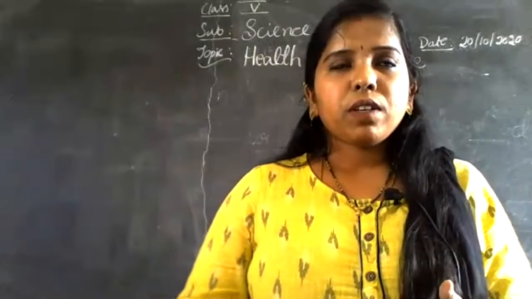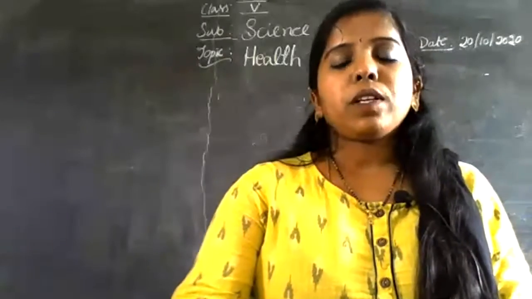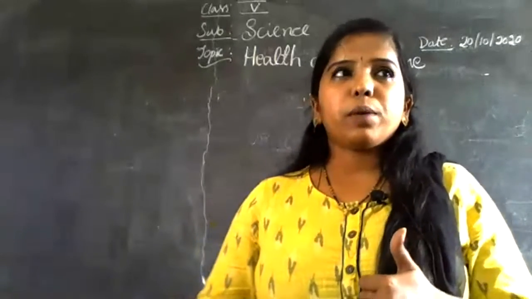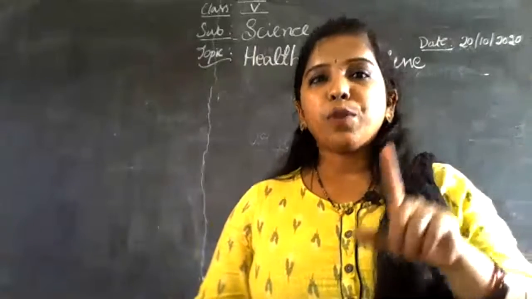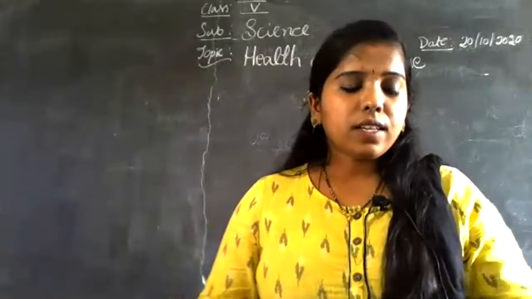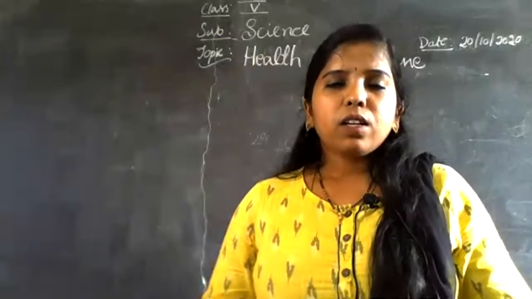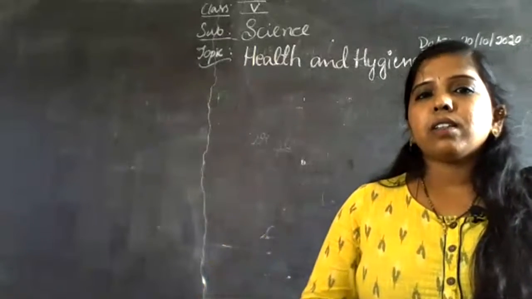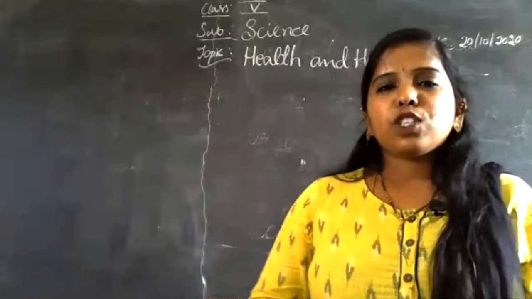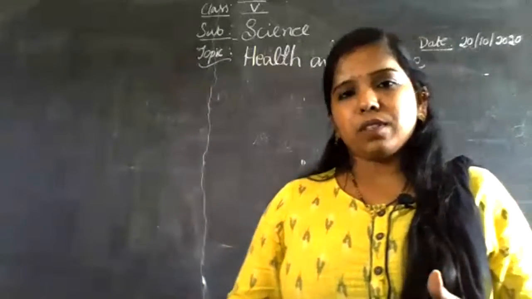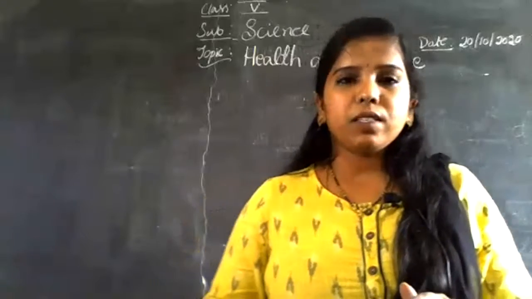There are two types: non-communicable diseases and communicable diseases. Non-communicable diseases are diseases which cannot spread from one person to another person.